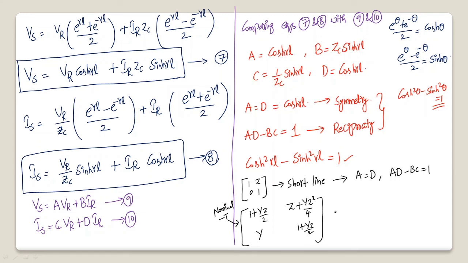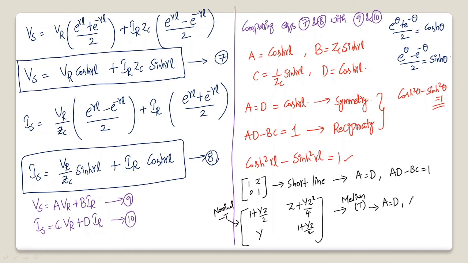This is for the medium line in T representation. For pi representation, the ABCD parameters somewhat differ. Here also A is equal to D.